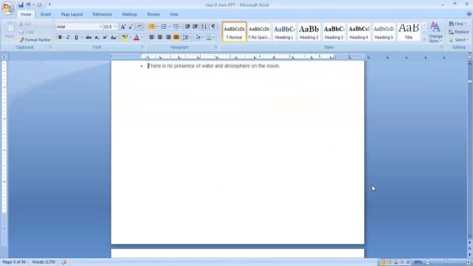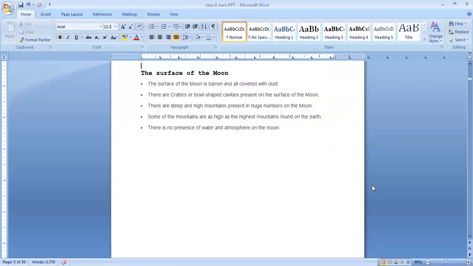Next we want to know about the surface of the moon. What is present on the surface of the moon? The surface of the moon is barren and all covered with dust. There are craters, or bowl-shaped cavities, present on the surface of the moon. There are steep and high mountains present in huge numbers on the moon.